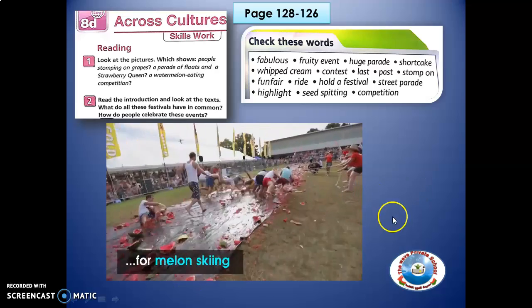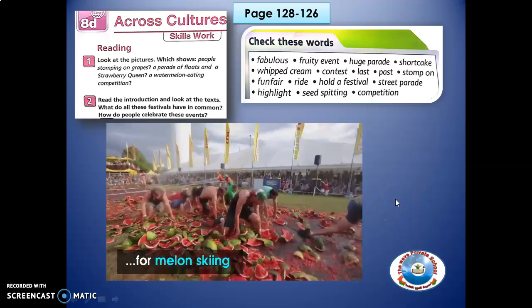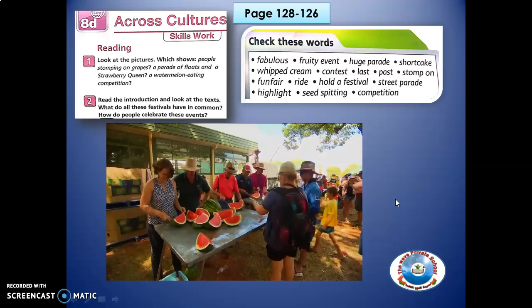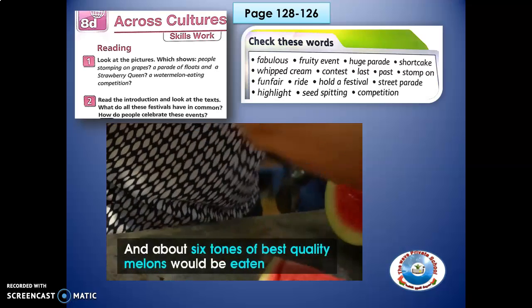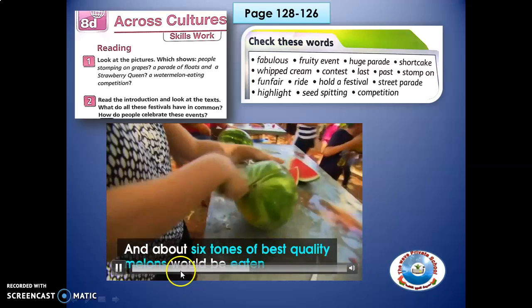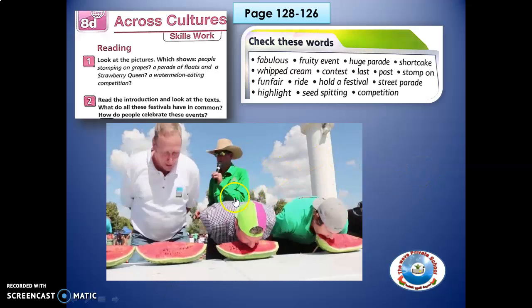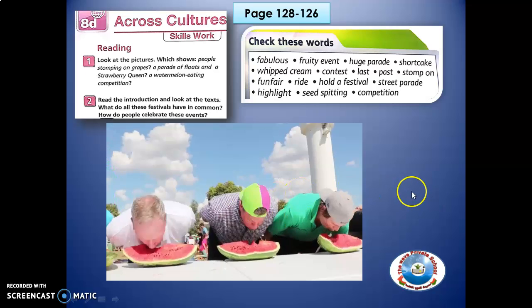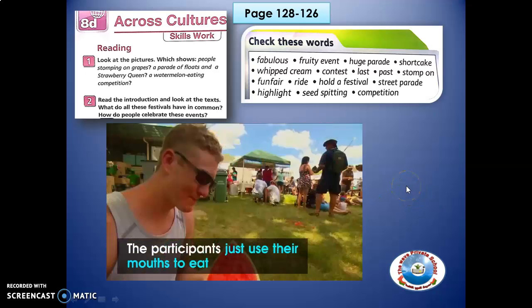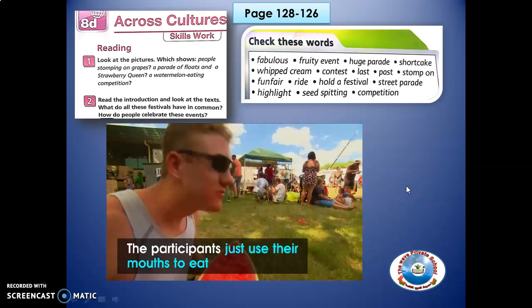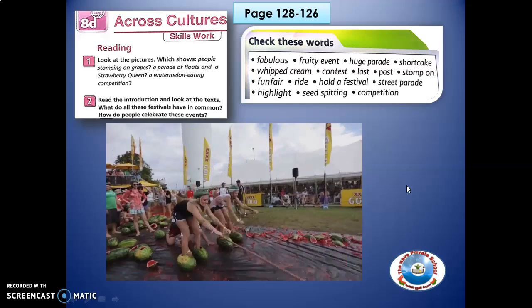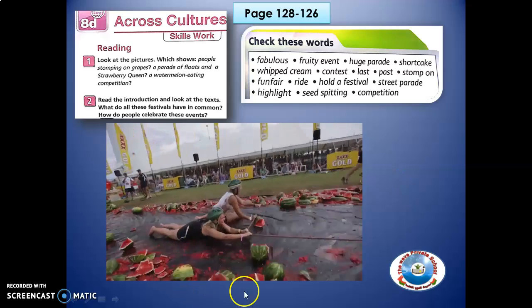Melon skiing, they call it. And about 6 tons of best quality melons would be eaten. It is also a competition. There you go.